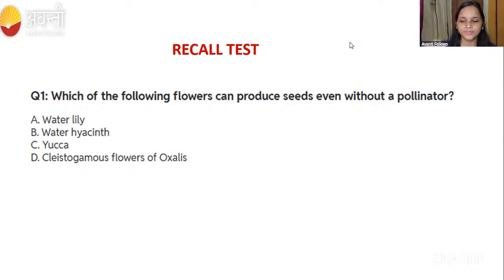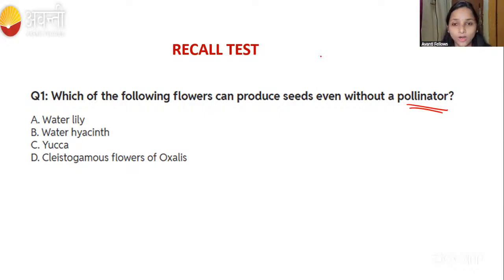See here, what they're asking is not a direct question, right? What they're asking is which flower can produce seeds without pollinators, meaning no pollination is required. If no pollination is required, just think about which flower it is, whether the cleistogamous flower or the chasmogamous flower.